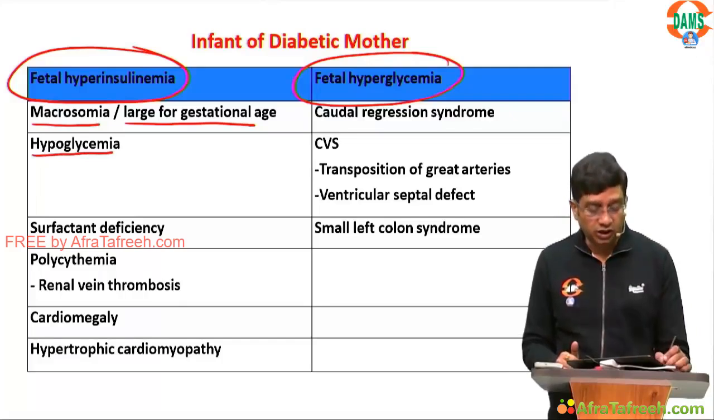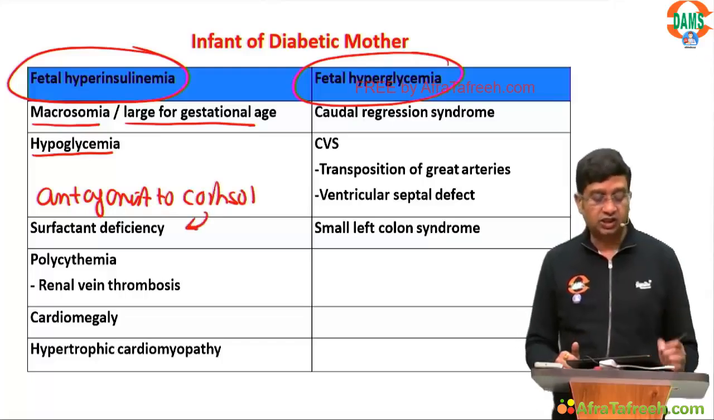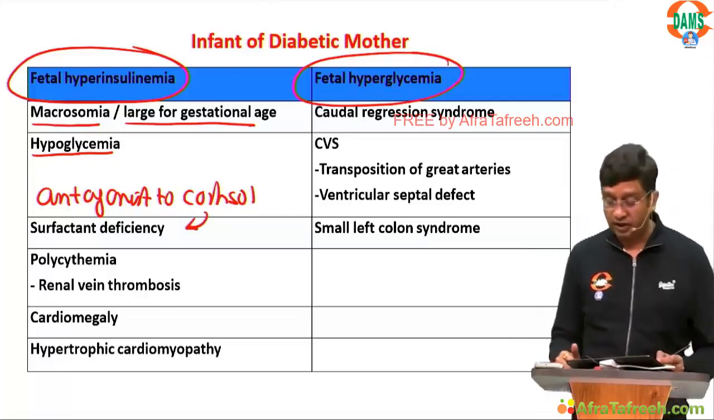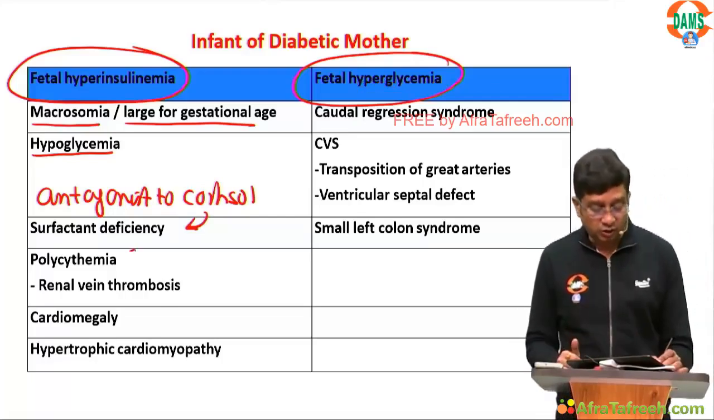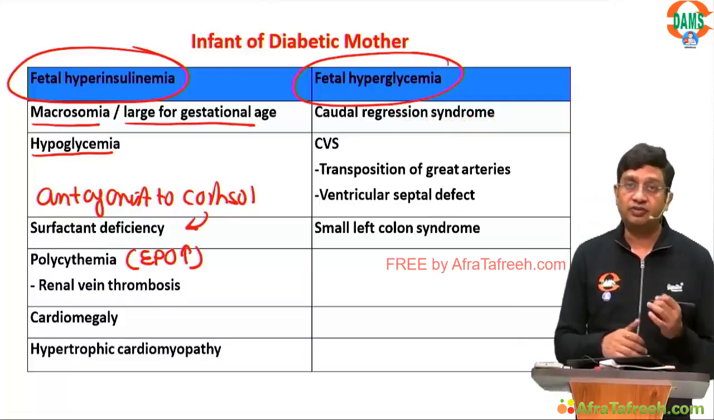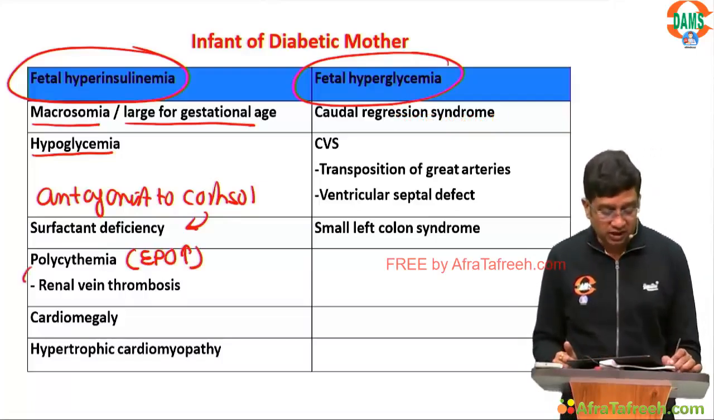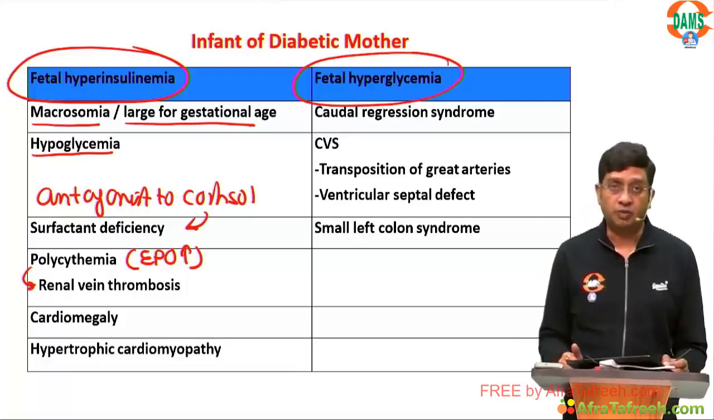Then insulin is antagonist to cortisol, so this can result in surfactant deficiency. Insulin stimulates erythropoietin. So if erythropoietin is increased, this will result in polycythemia. And if there will be polycythemia, the viscosity will be increased and this will result in renal vein thrombosis.